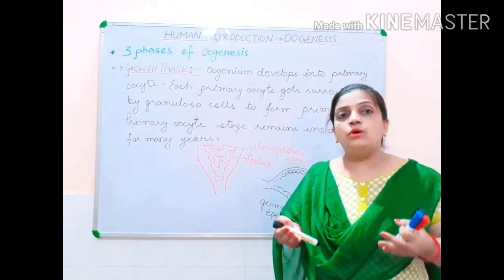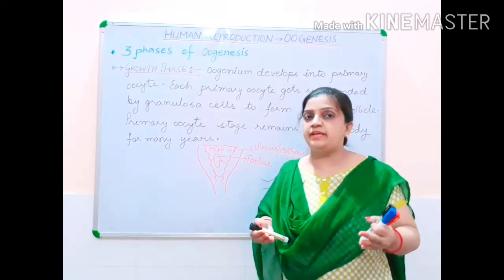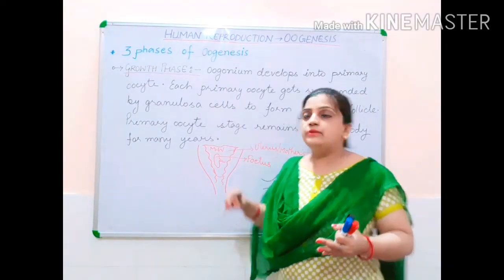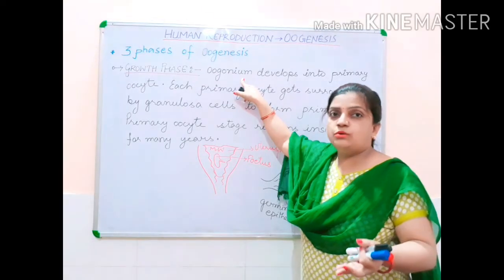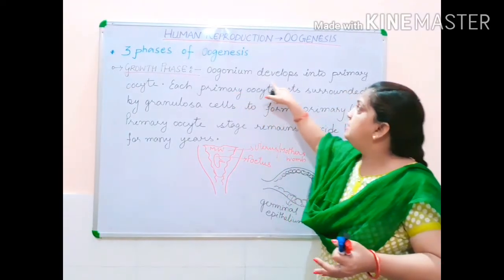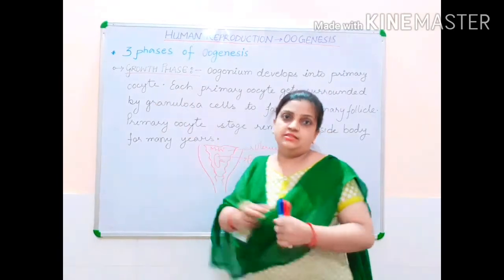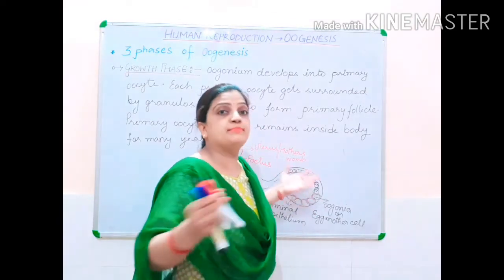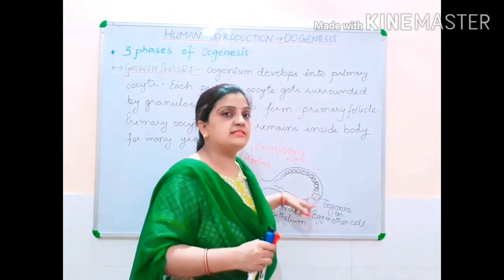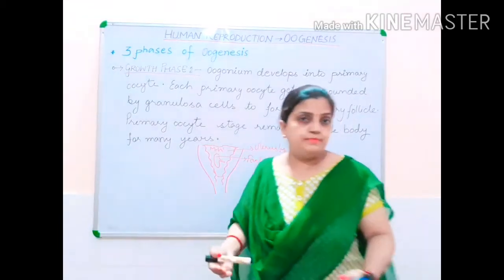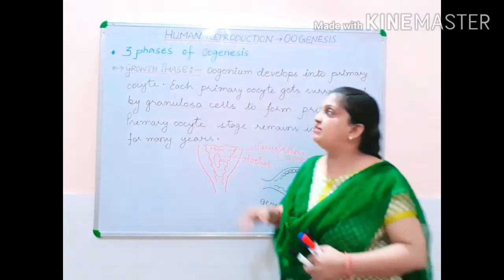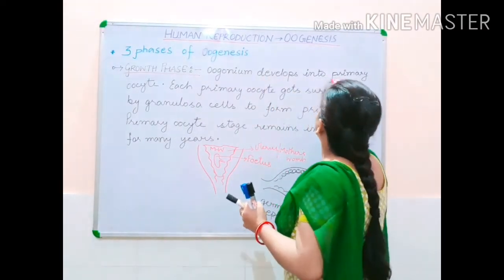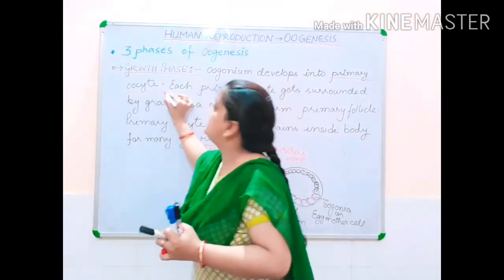Now that oogonia which is produced during the multiplication phase is carried forward to the growth phase. Now this oogonium develops into primary oocyte. So these oogonium cells, these egg mother cells, there are multiple number of cells. These egg mother cells will develop, they will differentiate and they will change into primary oocyte. So oogonium develops into primary oocyte.